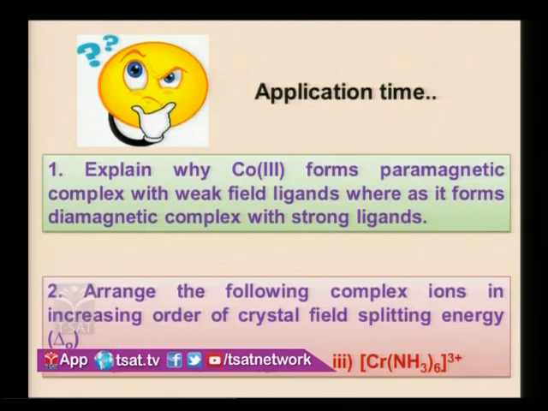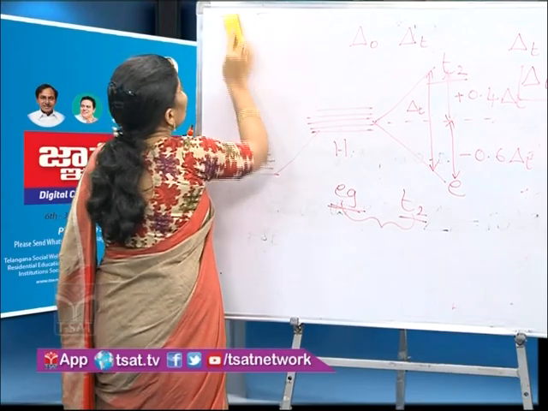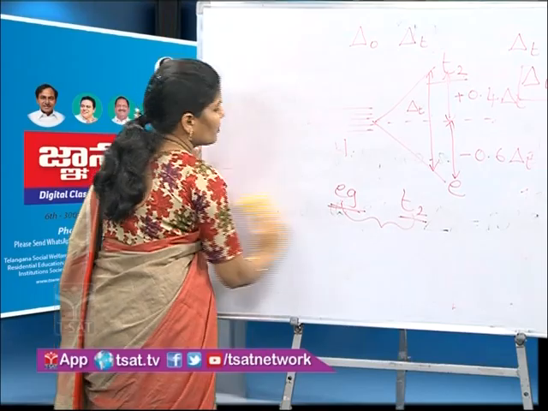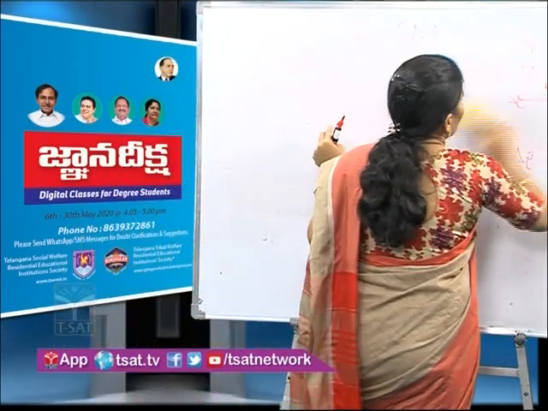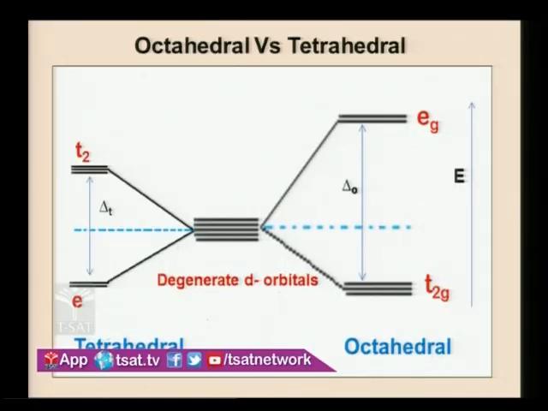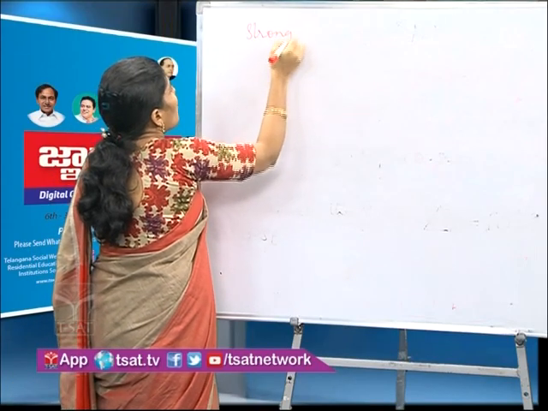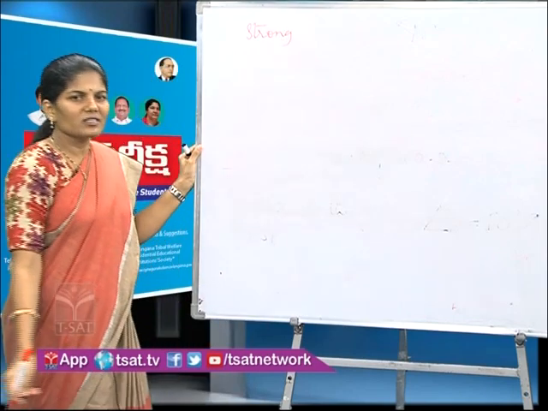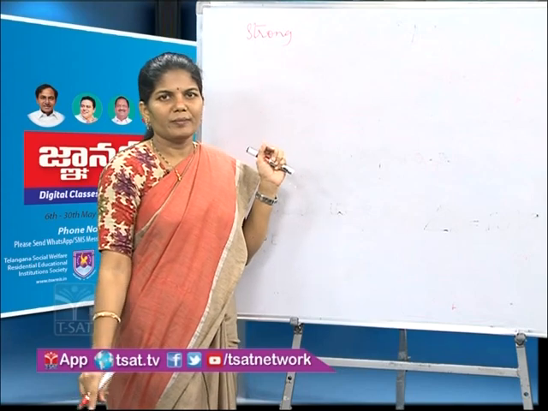Now we'll see the splitting pattern in square planar geometry. When are square planar geometries possible? When ligands are strong. When strong ligands are present in the complex, we can observe the square planar geometry, right?